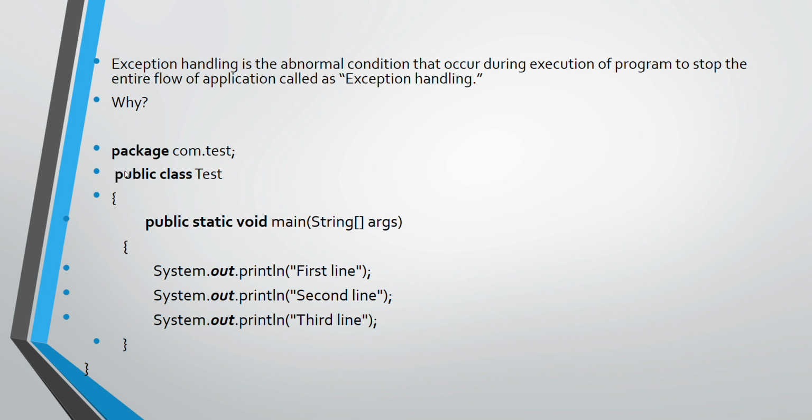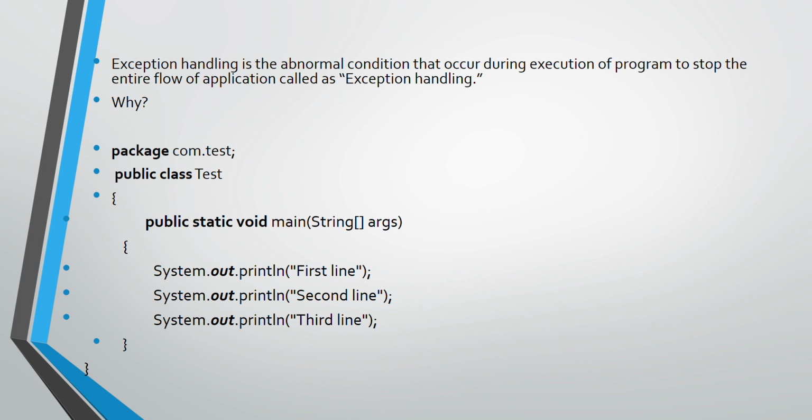It will go first to the first line, that is nothing but public class Test. After that the control is passed to the opening curly braces. Then after that the control is going to pass to the main function. Then after that it will go inside to execute the sysout statements, and after the closing braces it will terminate the program. So it is called a normal flow of execution. It is not disturbing any path of the execution of this entire program.